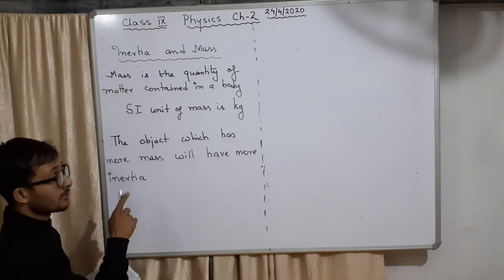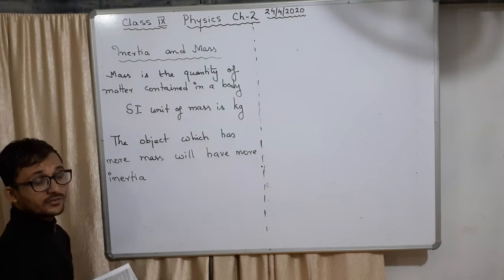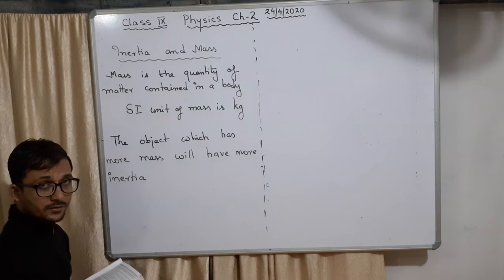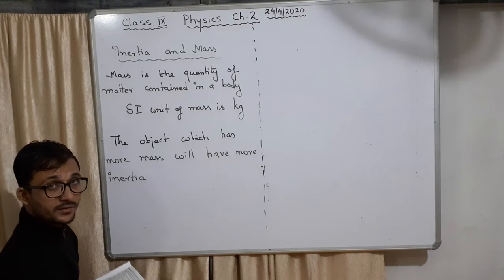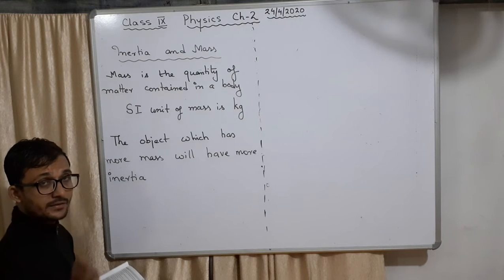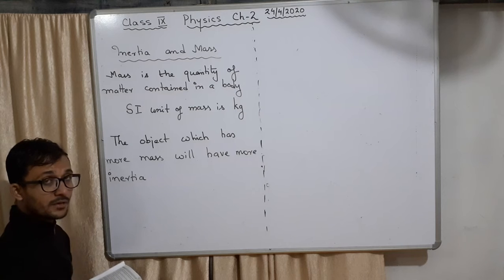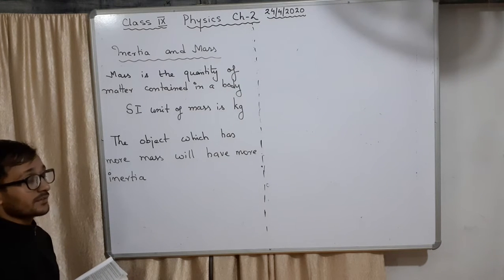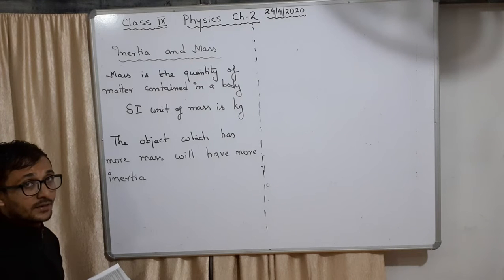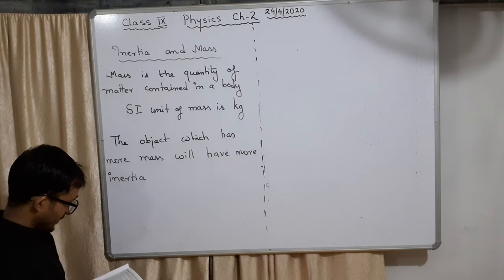So this is the mass and inertia connection. More mass, more will be the inertia, and more difficult to change its initial state, either it is at rest, in motion, or in some direction. So mass is an idea of how big the inertia will be, that opposing tendency.